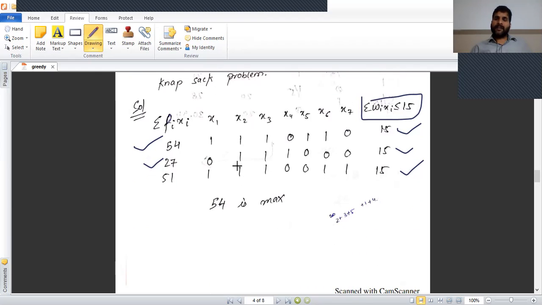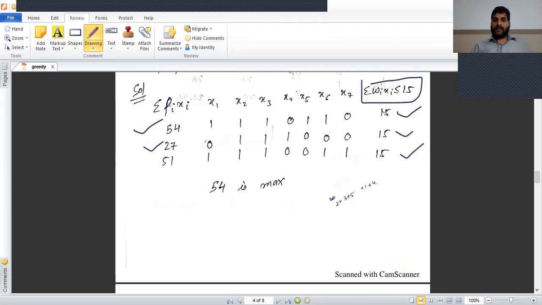After taking these types of fractions, we calculate the value of sum pi xi subject to sum wi xi, and we observe the maximum profit from taking these fractions. The maximum profit is 54, if x1 equal to 1, x2 equal to 1, x3 equal to 1, x5 equal to 1, and x6 equal to 1. So it is the solution of this problem. This is the 0/1 knapsack using this concept.